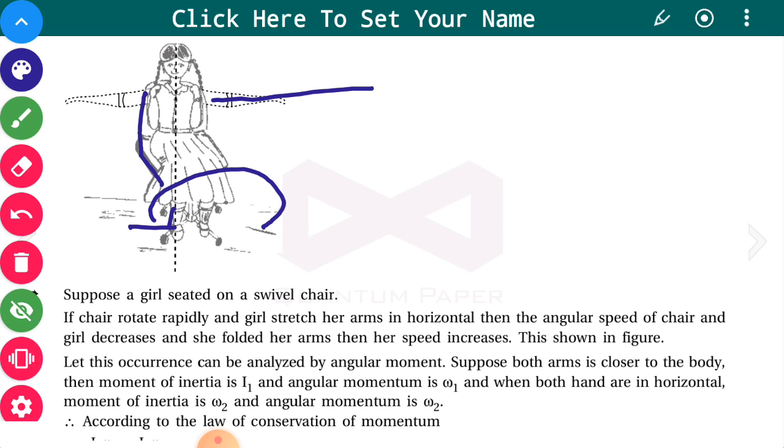When you stretch your arms, the speed of the chair decreases, and if you fold your arms and put them on the supports of the chair, the speed increases. This is shown in the figure.